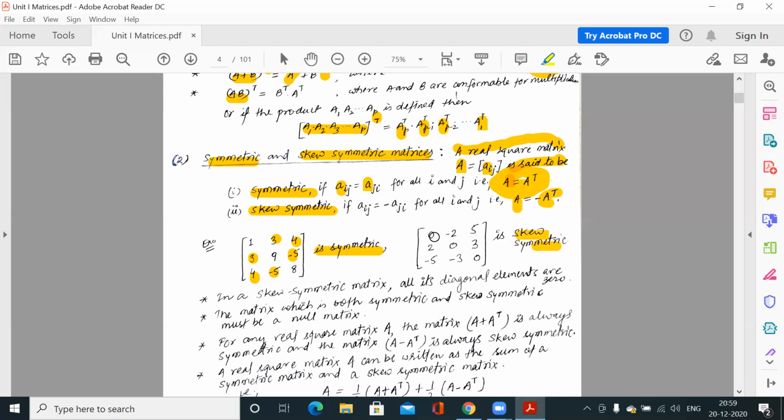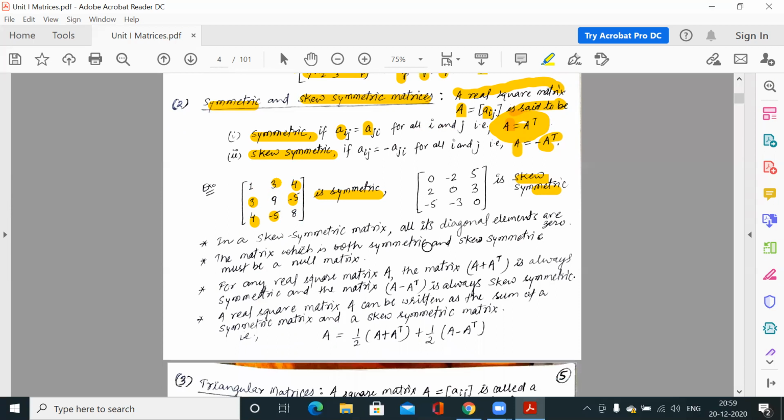Why? If you take the transpose of this matrix, what will you find? How to find the transpose? Simply shifting rows to columns. So 0 minus 2 5, it would be 0 minus 2 5, 2 0 3, so 2 0 3, minus 5 minus 3 0, it is the third column. If you compare these two matrices, we have this difference of minus sign, because minus 2 would shift here, 5 would shift here, this 2 would shift here, and this minus 3 would shift here. So we have the change of sign.